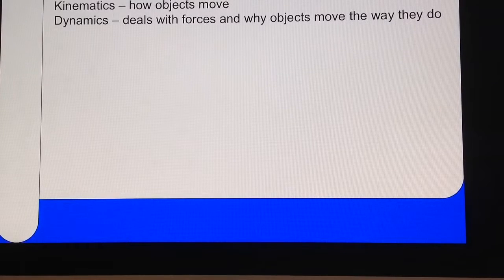Later, not in this chapter but in future chapters, we'll talk about dynamics, which is the whys. Now, what causes this motion? What causes the object to change its direction, or to accelerate, or to stop, and so on.